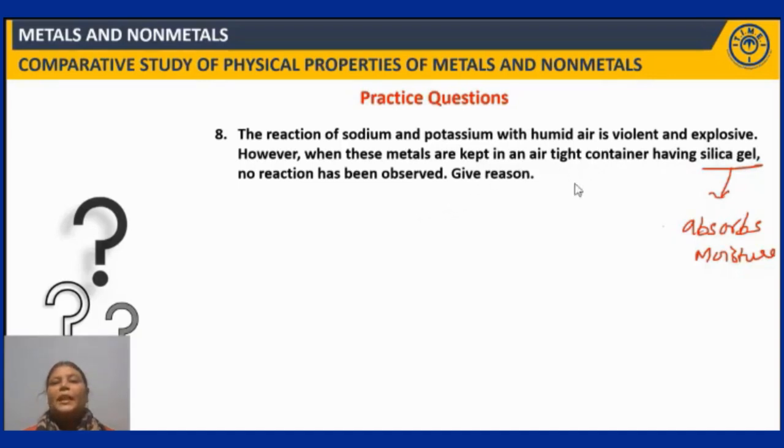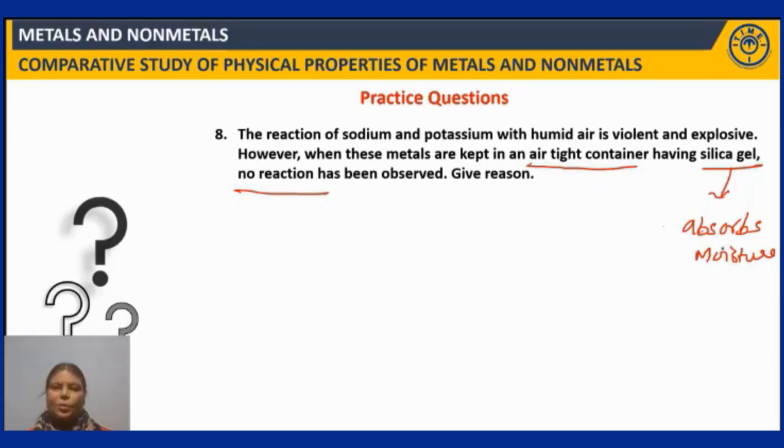Metals are kept in an airtight container having silica gel. In an airtight container, the amount of air available is limited, and the moisture content will also be less. That moisture is absorbed already by silica gel. So when there is no moisture, there is no reaction. So that's what is given here: no reaction has been observed because there is no moisture, as it is absorbed by silica gel.